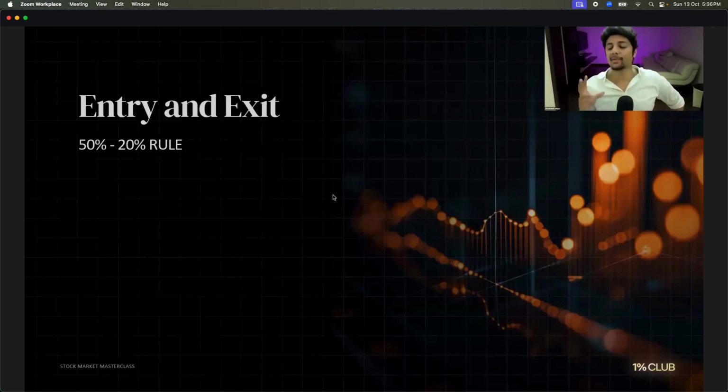So the main thing about the entry exit rule is, when the market is going up and the stocks are going up, exit some amount. Now you don't have to do 50-20. You know what you can do? You can do 25. Let's assume the stock goes up by 20%, you remove 5% out.